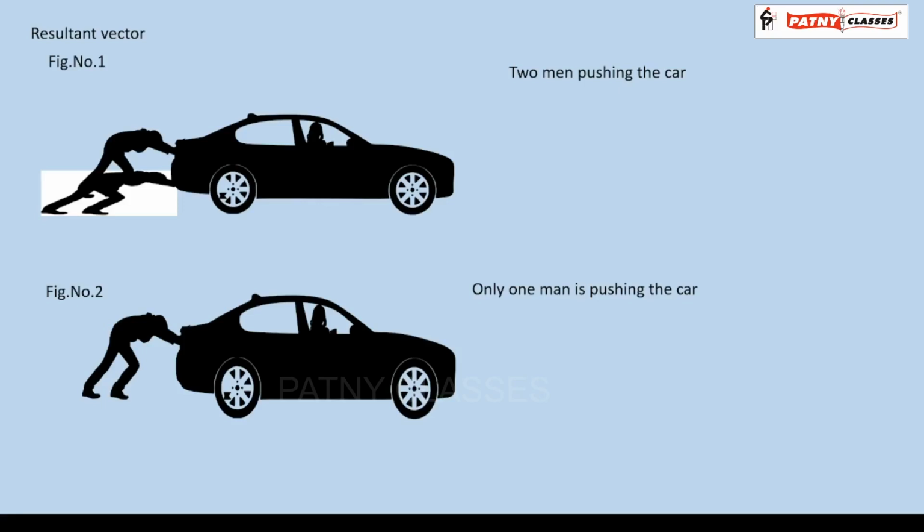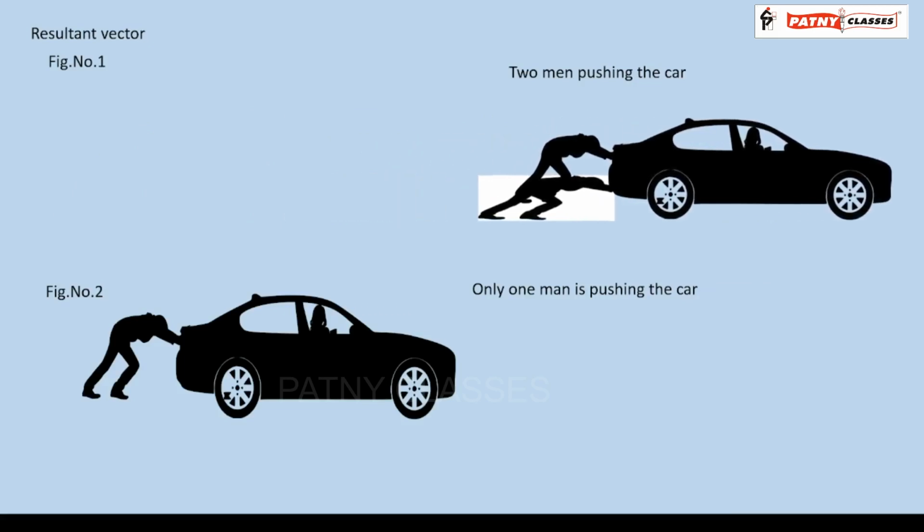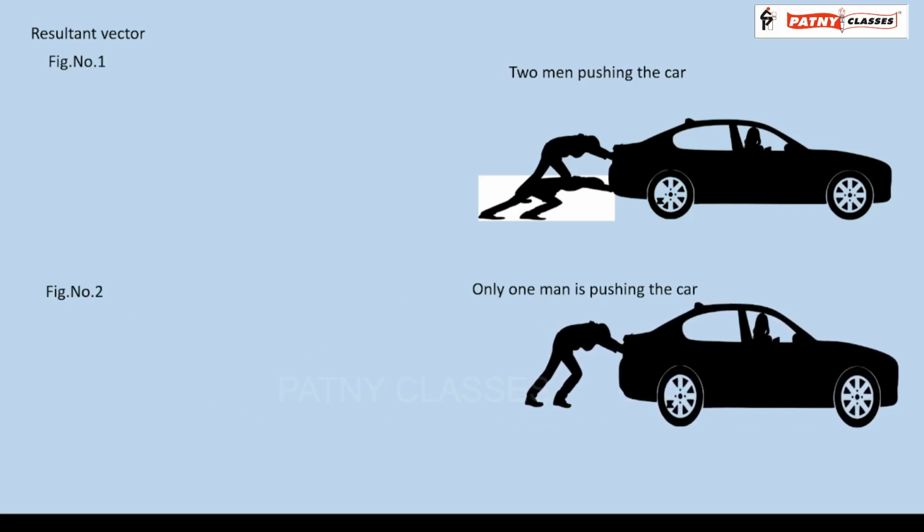In figure 1, we observe that the two persons are pushing the car and the car is going from left to right. Now, suppose we don't want the two men to push the car. We wish only one man to push the car but create the same effort as the two men. We have seen a single man pushing the car with the same effort as the two men together.